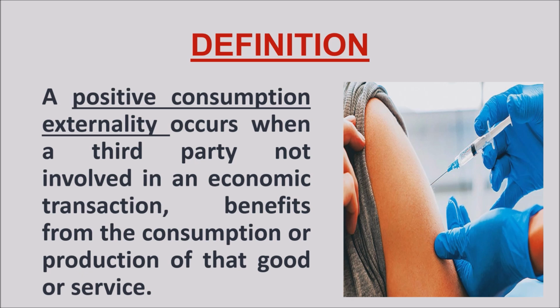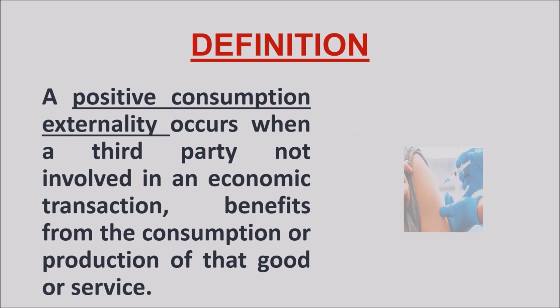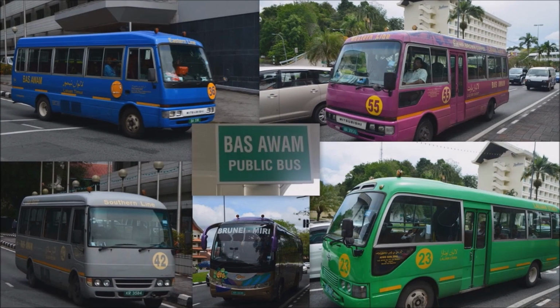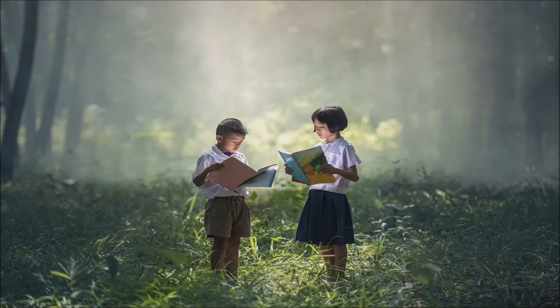Like shown in the picture, vaccination. Let us consider the COVID vaccination. The individual benefits from it and also the community and the people who live around him. Public transport can be an example of positive consumption externalities. More public transport means less private vehicles and less traffic congestion. Education is the best example for positive consumption externalities. Education has the strongest spillover effect. Educated citizens of a nation are more aware and informed and participate actively in the development of the society.